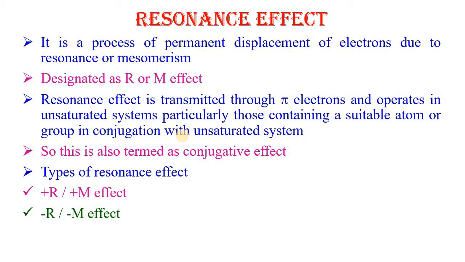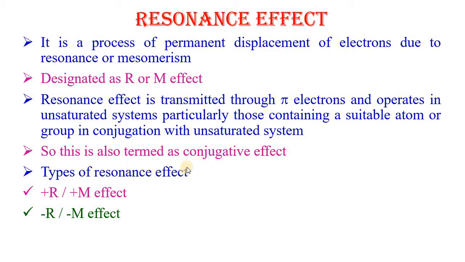Next is resonance effect. Resonance effect is the permanent displacement of electrons due to resonance or mesomerism. It is designated as R or M. Resonance effect is transmitted through pi electrons and operates in unsaturated systems, particularly those containing a suitable atom or a group in conjugation with the unsaturated system.